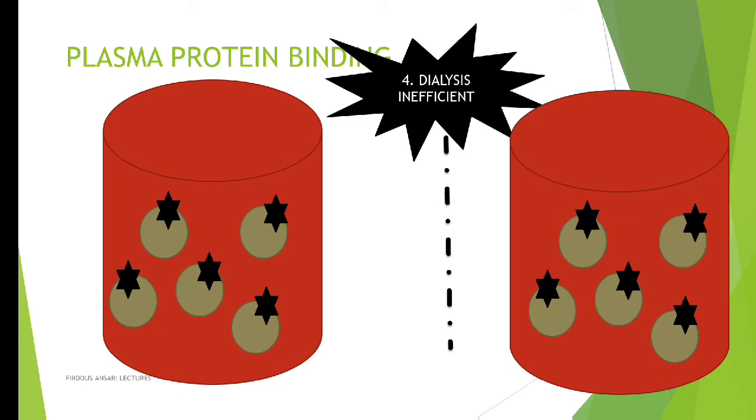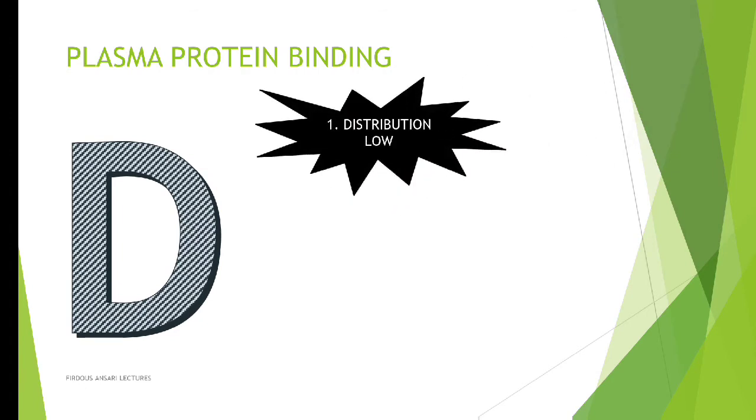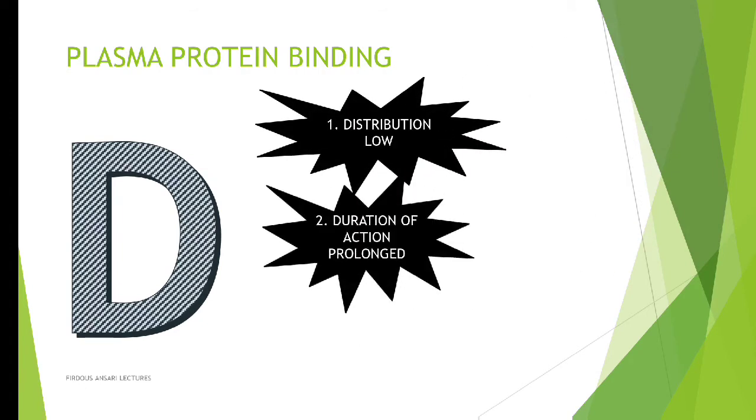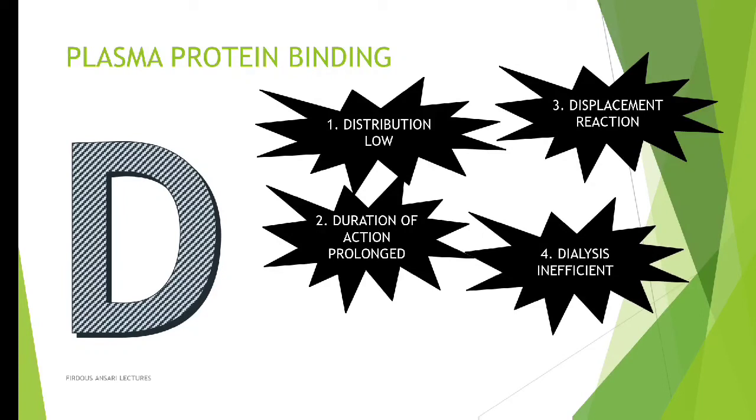So regarding plasma protein, you can remember these four factors as 4Ds: D for distribution low, D for duration of action prolonged, D for displacement reaction, and D for dialysis inefficient. So this is about the plasma protein binding.